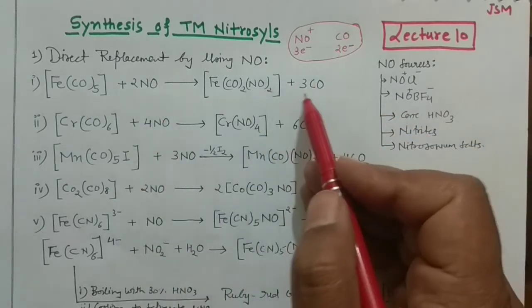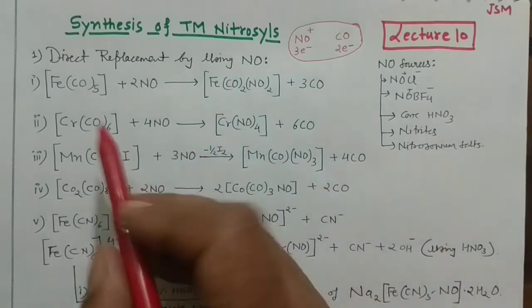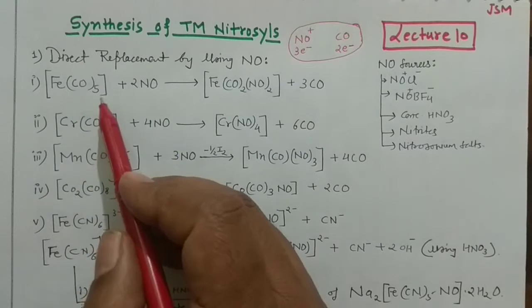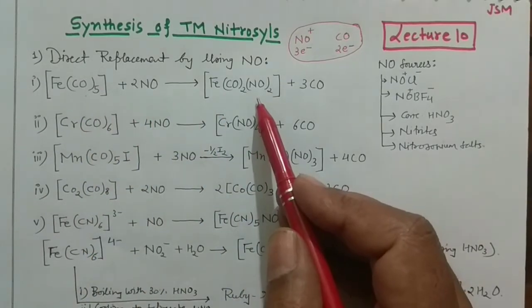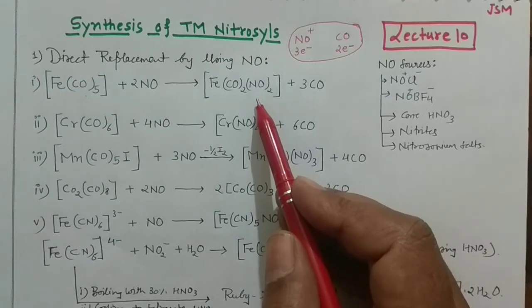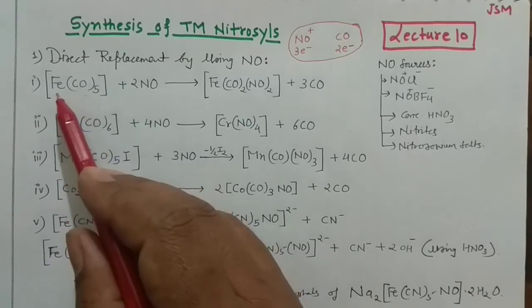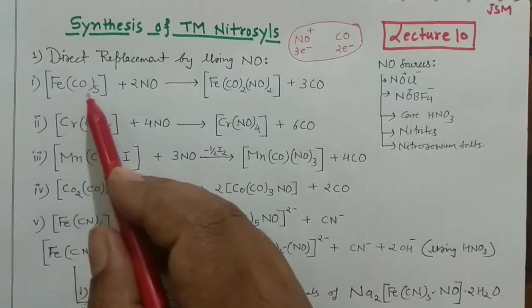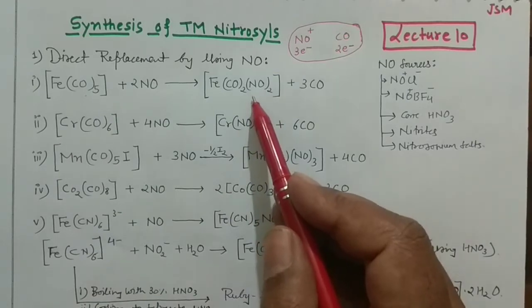Okay, so that's why this preparation is there. And one more thing which you can do by yourself, you can count the electrons of all the species. The electron count of this species and this species will remain the same during the reaction. Actually it's a 3d8 system, this iron is. So it's an 18 electron system. It is also an 18 electron system. You can count the electrons by yourself.